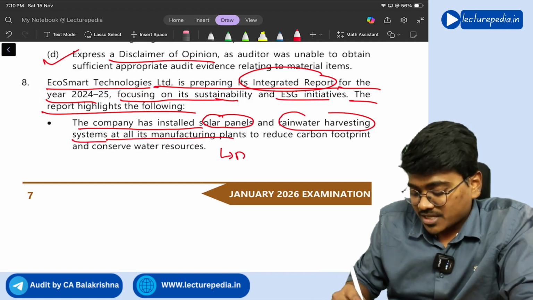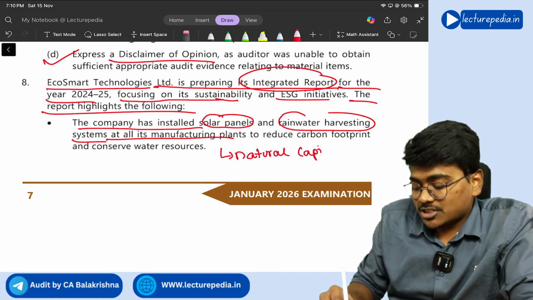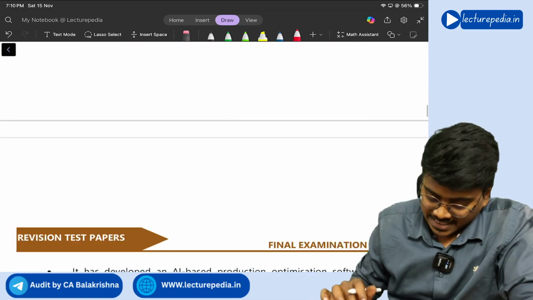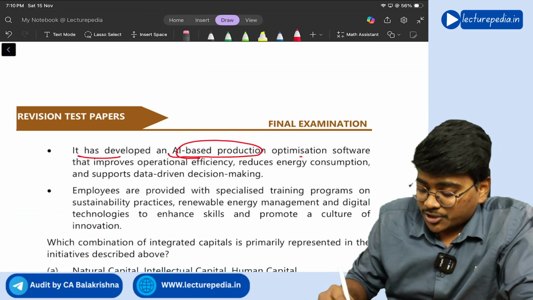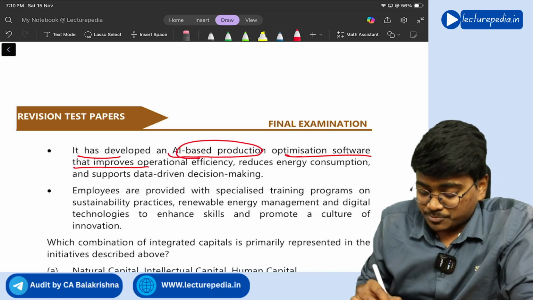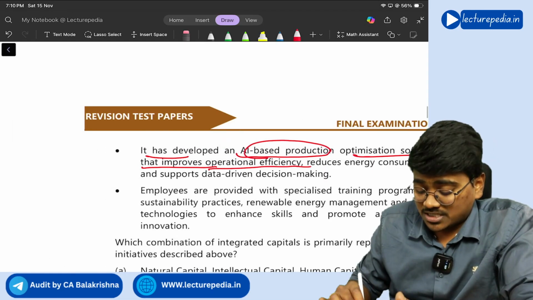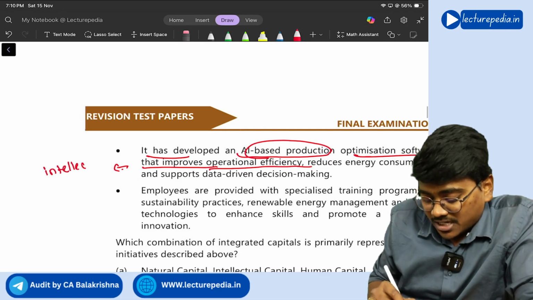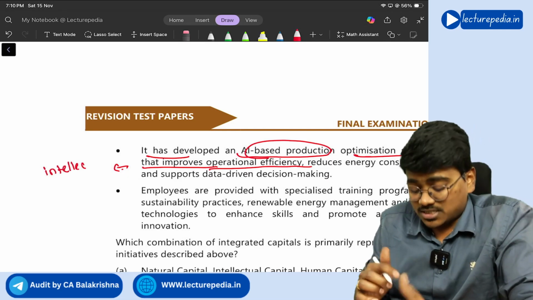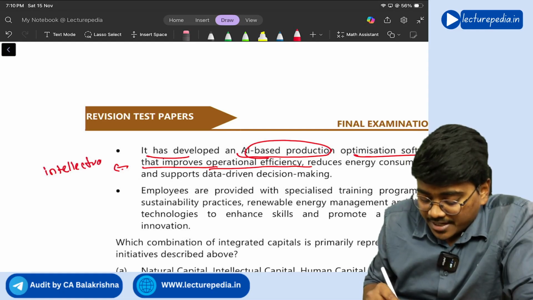That means natural capital. So this point is focusing on natural capital. Next, it has developed AI based production optimization software that improves operational efficiency. So this focuses on intellectual capital. They have developed a particular software using intellect. So this is intellectual capital.